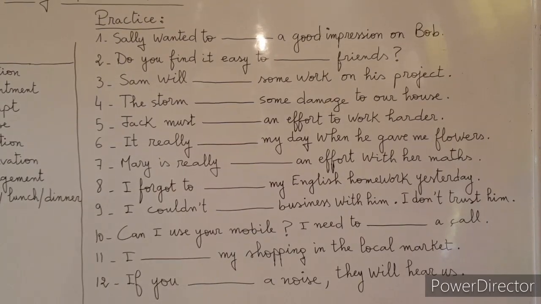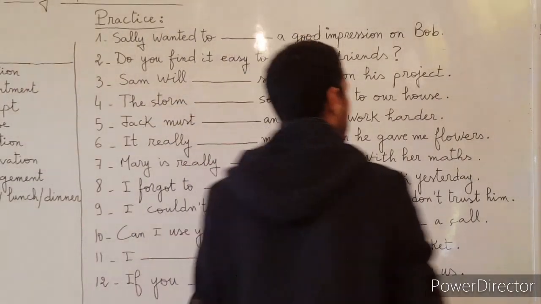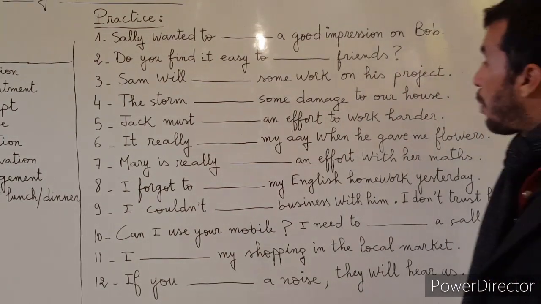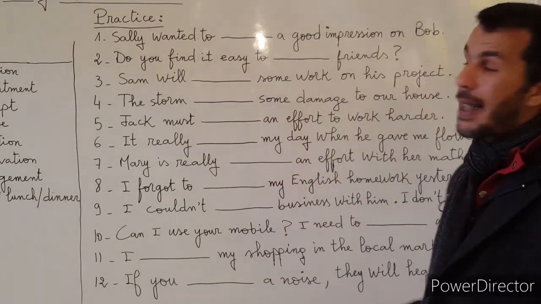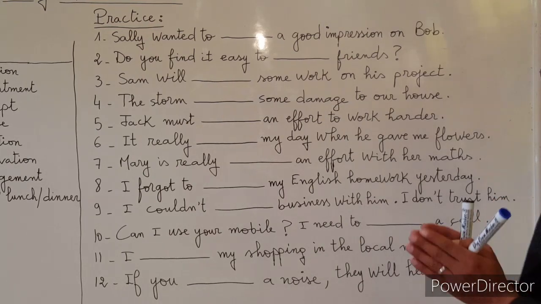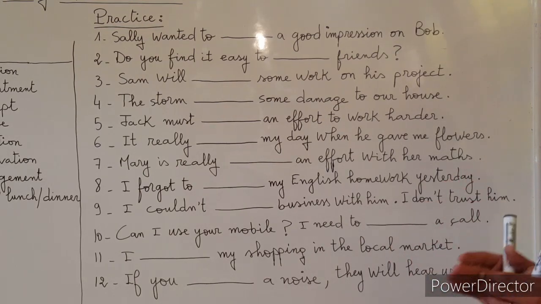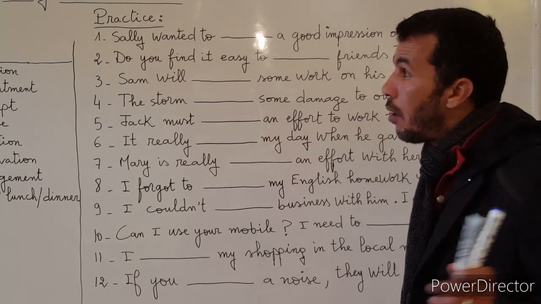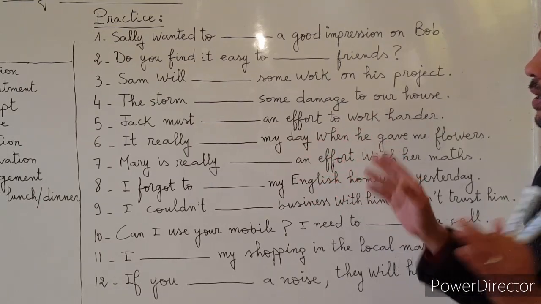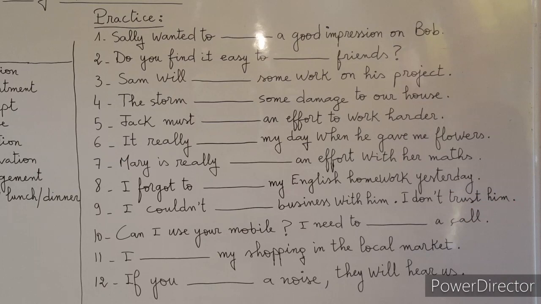So, as you can see here, we have 12 sentences or 12 examples, and the exercise, of course, is to fill in the blanks with make and do, but sometimes we need to make some necessary changes, like putting this do or make in the correct tense. You are not required to do this in a national exam, for example, because whenever we give make and do as collocations in national exams, we give you, for example, multiple choice.